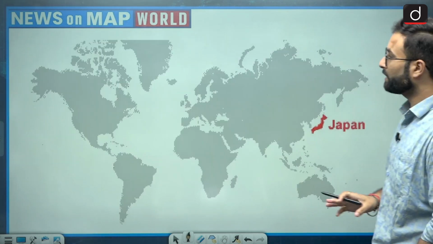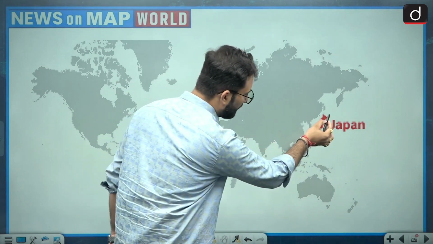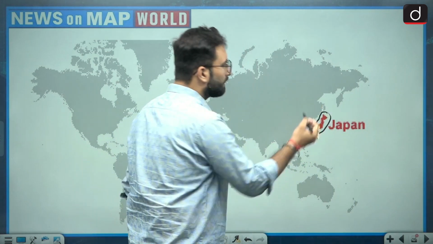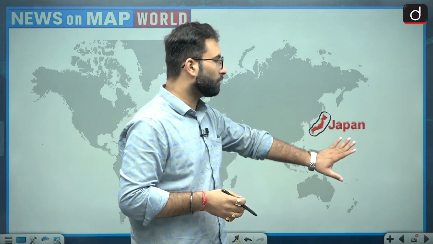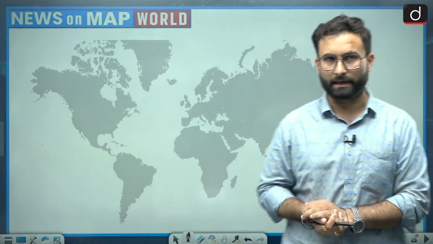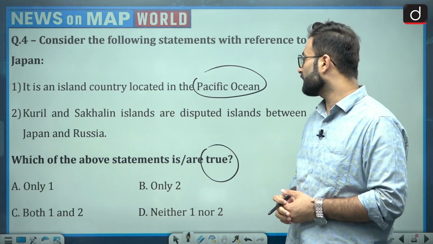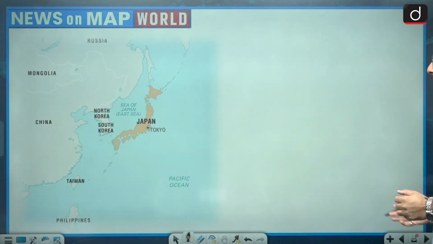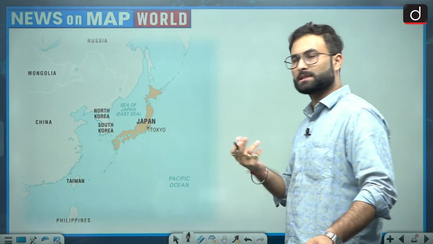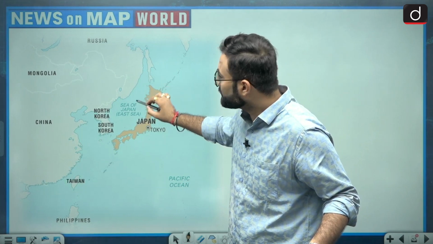Now looking at the map here, you will find that in the world map we have this island country. When we talk about Japan, Japan is a group of islands. So that is in the Pacific Ocean, and statement 1 is correct. Now the second statement: Kuril and the Sakhalin Islands are disputed islands between Japan and Russia. You must have heard about the Kuril Islands because it was discussed earlier as well. But the Sakhalin Island is also located in the Sea of Japan over here.